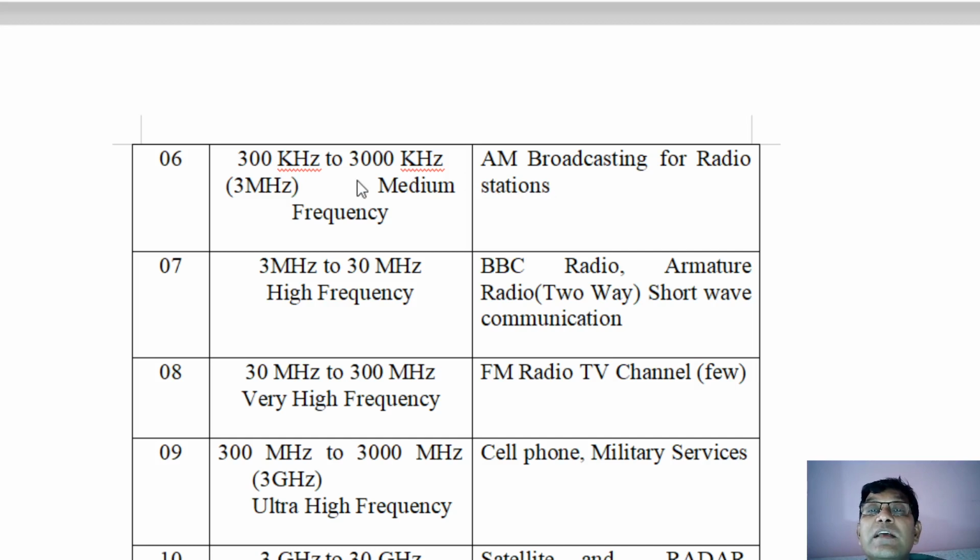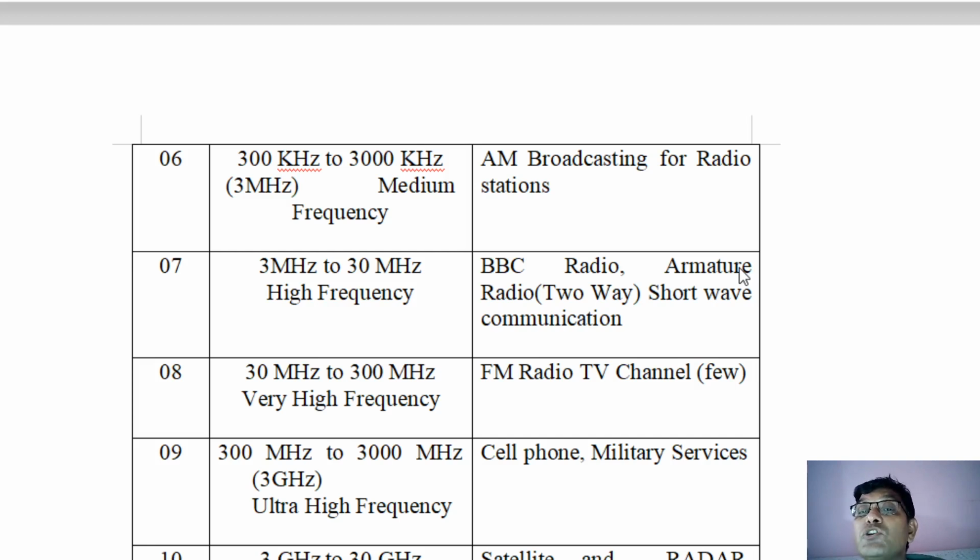there are so many radio stations, which are called FM radio stations. Here the AM radio station is broadcast in the frequency range of 300 kilohertz to 3000 kilohertz. So 3000 kilohertz is nothing but 3 megahertz. Now 3 megahertz to 30 megahertz: there are some radio stations like your BBC radio station and amateur radio, which is two-way, but at a time only one-way transmission takes place.